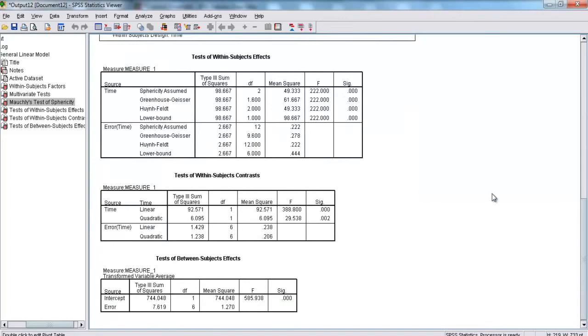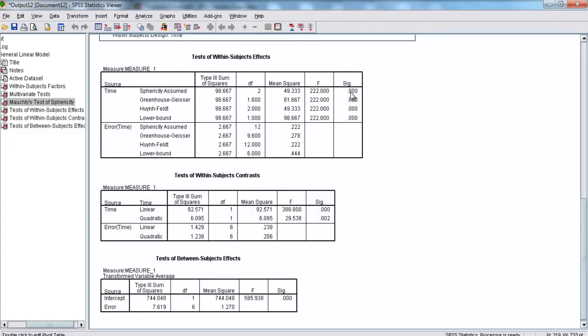Here we want to go down to tests of within subjects effects. Our variable that we're looking at is time, and we're going to look at sphericity assumed. All this other stuff is for more advanced topics. Here we look at time, sphericity assumed. We have our F value and our significance level. Here our F value is 222.00, and our significance is 0.00000 something, very, very close to 0, but not exactly 0.